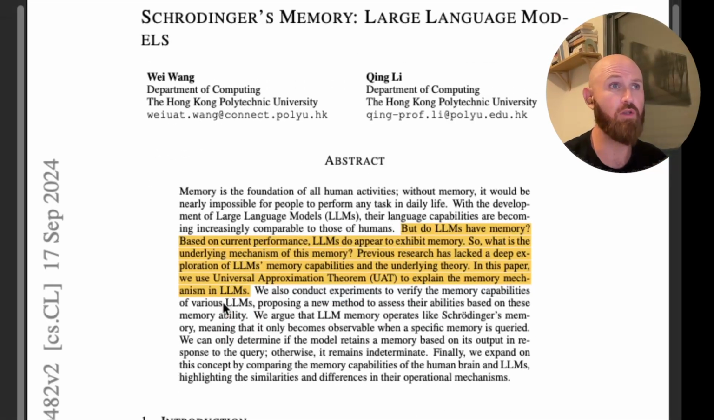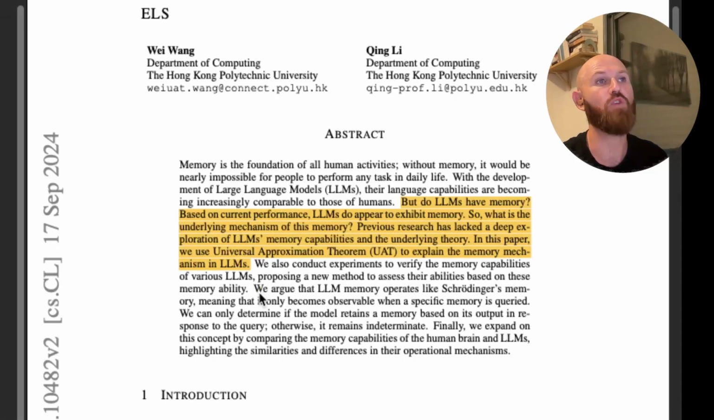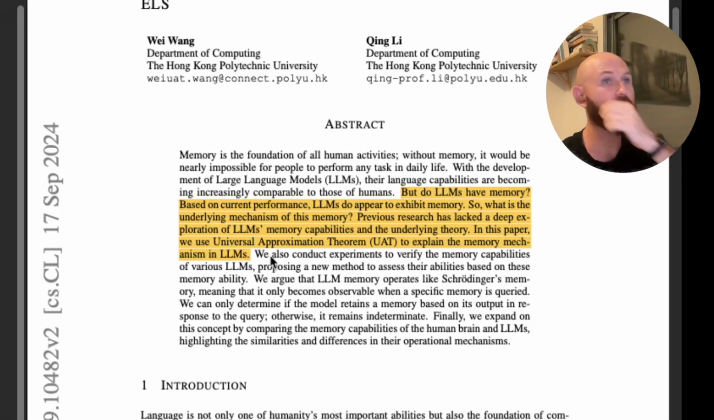And in the abstract, they say, do LLMs have memory? Based on current performance, LLMs do appear to exhibit memory. So, what is the underlying mechanism of this memory? Previous research has lacked a deep exploration of LLM's memory capabilities and that underlying theory. In this paper, we use the Universal Approximation Theorem, UAT, to explain the memory mechanism in LLMs.